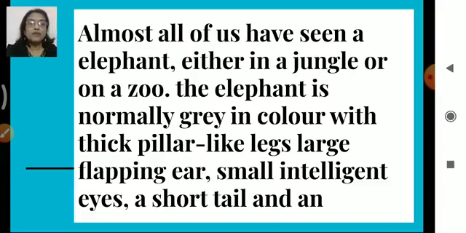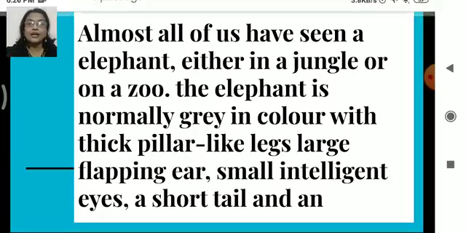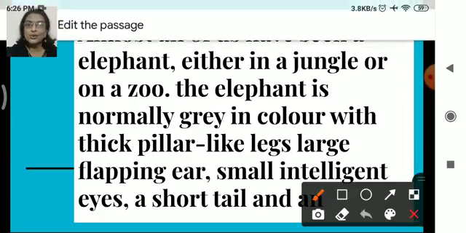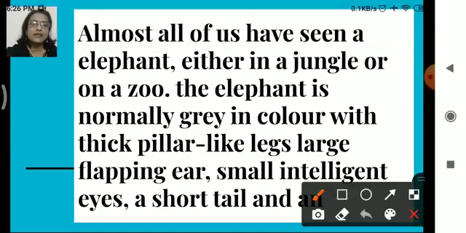And while doing so, we'll find out the errors also. With the help of pencil, we are going to find out the errors. So let's start. Almost all of us have seen an elephant. We got our first error. What is it? A elephant? Do we say a elephant? What is it? An elephant, right? So we'll underline a, and up we are going to write an.